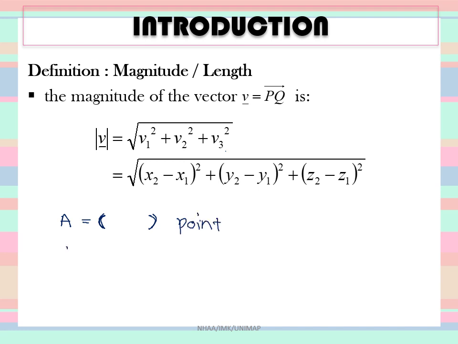But for the components of vector A, we use this bracket, the angle bracket.